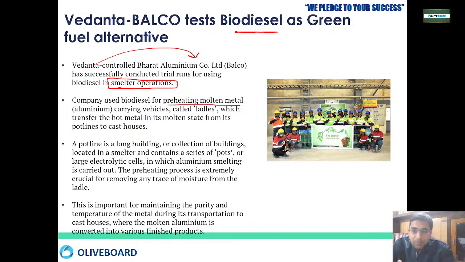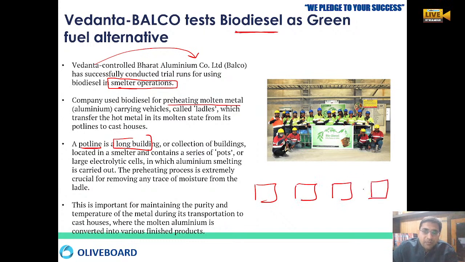Okay, so there is molten metal, liquid aluminium metal, carried in a vehicle that is called a ladle. So the purpose is that they transfer the hot metal in the molten stage from a pot line to the cast house. So they have utilized biodiesel for that. Okay, so what is a pot line? A pot line is like long buildings, like one building, two buildings, three buildings, or a collection of buildings.